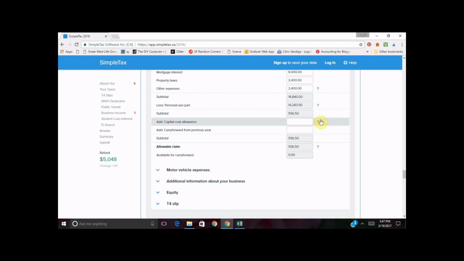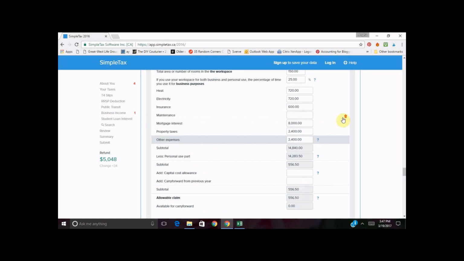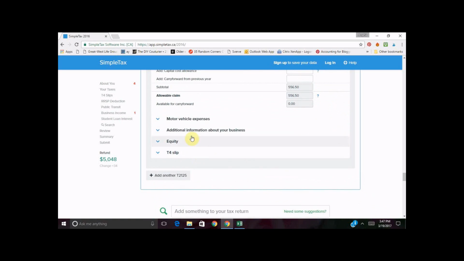That's not taxable. The second you claim CCA on your home, you now have to pay taxes on the gain. So that's just a little bit of a tax tip there for you. I highly recommend that you don't do this. Again, questions on how to fill this out, because I have gone through it relatively quickly, please contact me. And there's a few other questions.